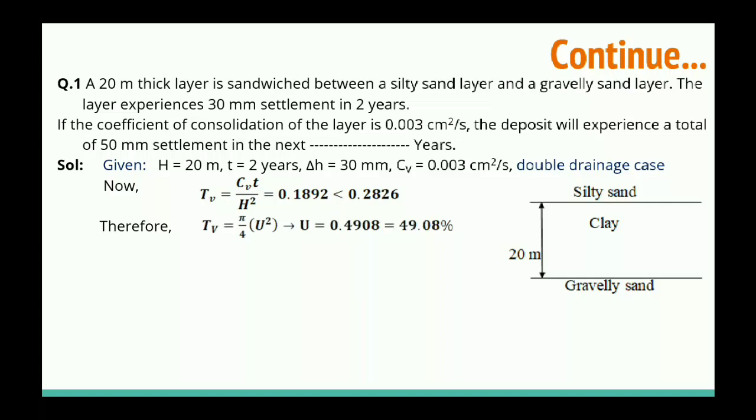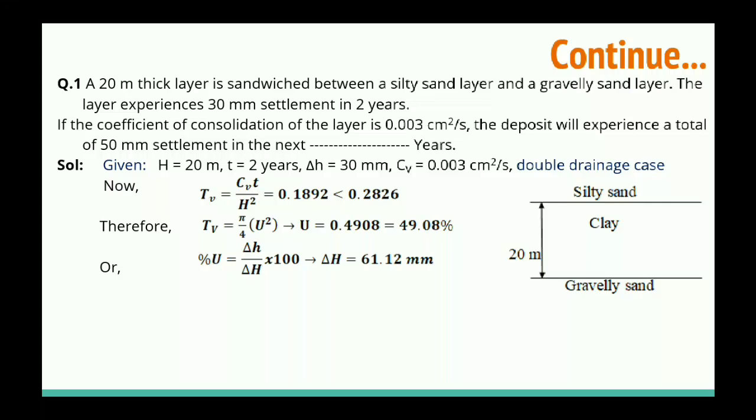So Tv we can calculate. Tv we get 0.1892. That is less than 0.28, means less than 60%. So we can use this formula, and by using this formula, we can calculate the degree of consolidation. So the degree of consolidation we get is 49.08%. The settlement we have is 30 mm. So by using this degree of consolidation, we can calculate the delta H.